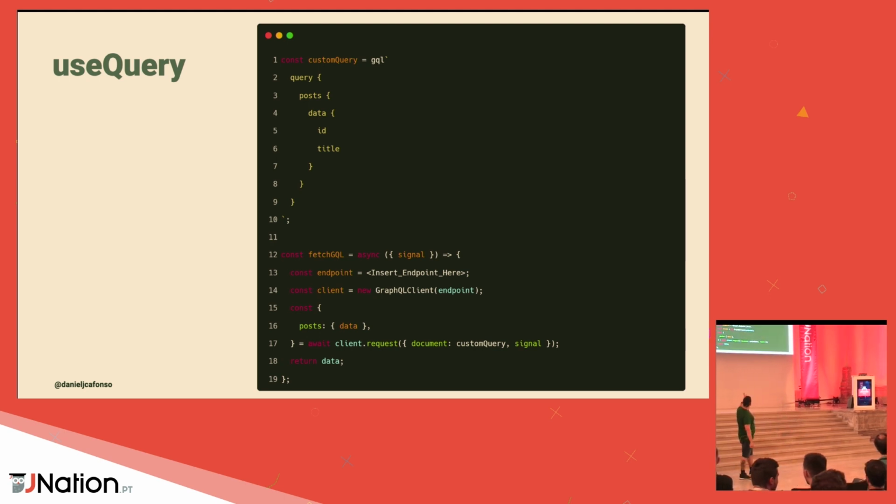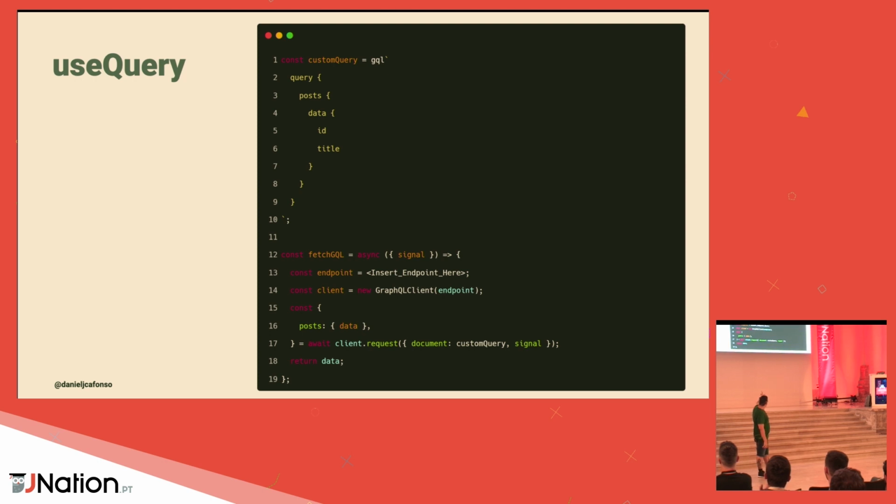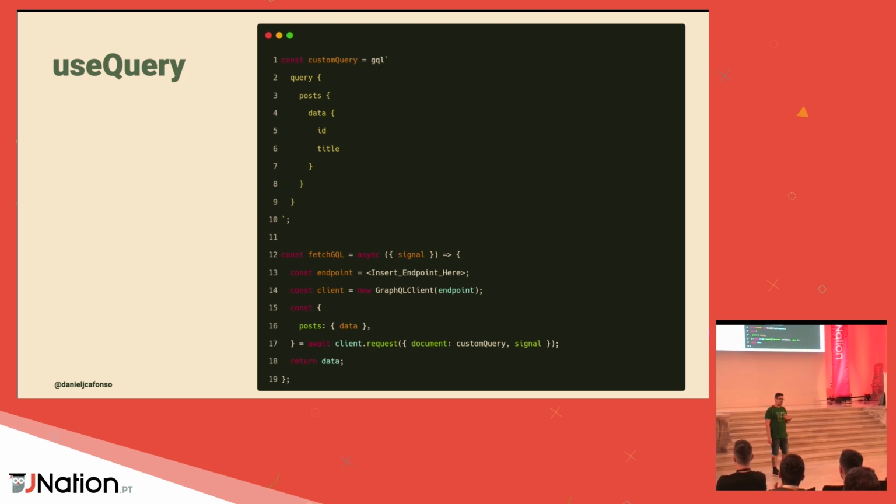So here with GraphQL, we have an example of how we're going to be doing a query function. Here we have a GraphQL query, and then in the last part, we have what is called our query function. This is the function that is responsible for doing your data fetch request. And one thing with query functions, and that's the amazing part, that one thing that really sold me on React Query, is it's protocol agnostic.